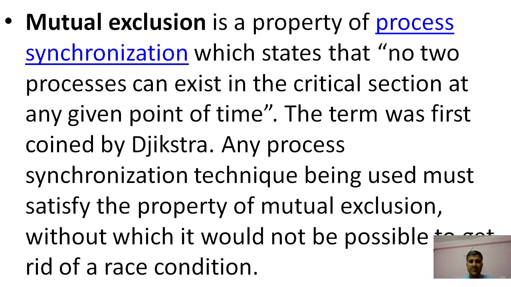Any process synchronization technique being used must satisfy the property of mutual exclusion, without which it would not be possible to get rid of the race condition. We also can't fulfill bounded waiting without mutual exclusion.